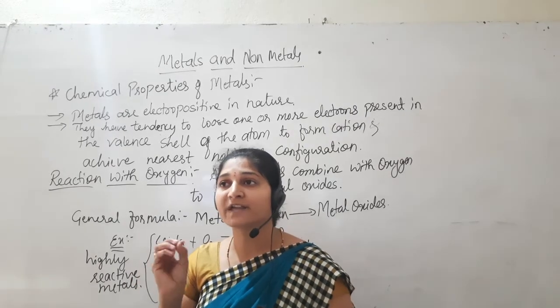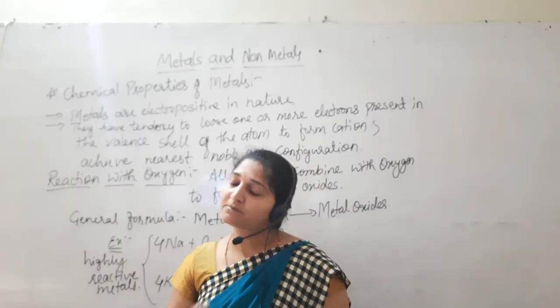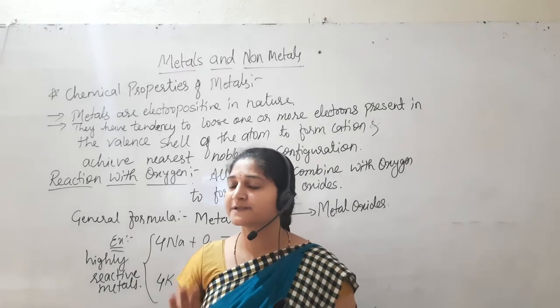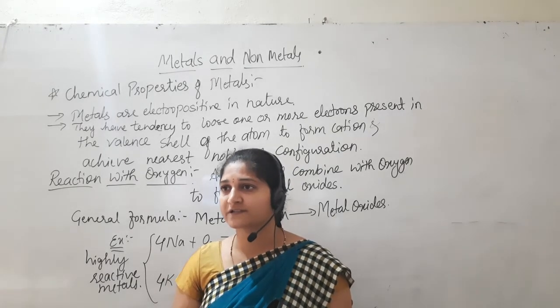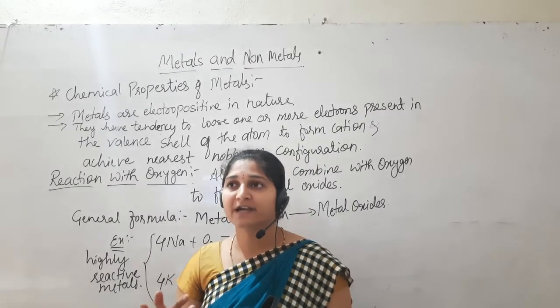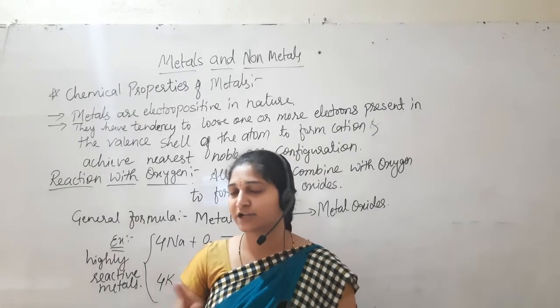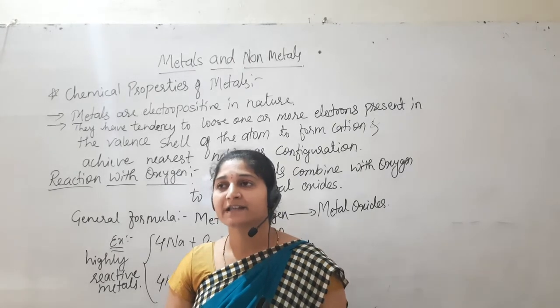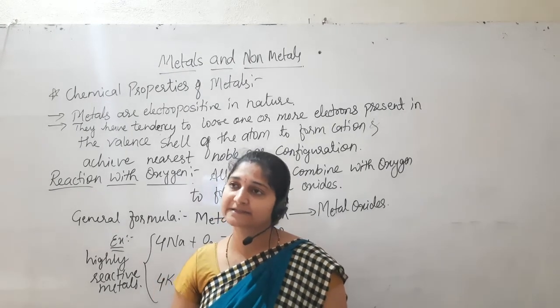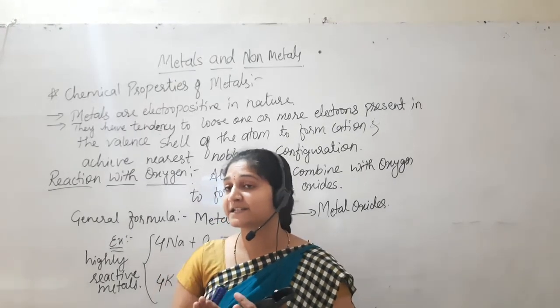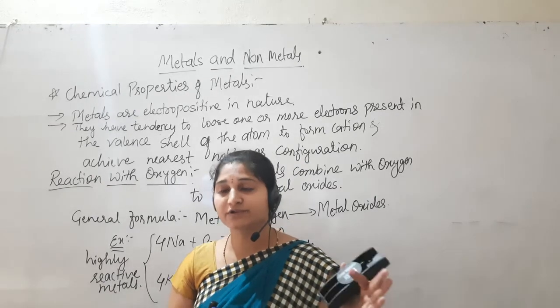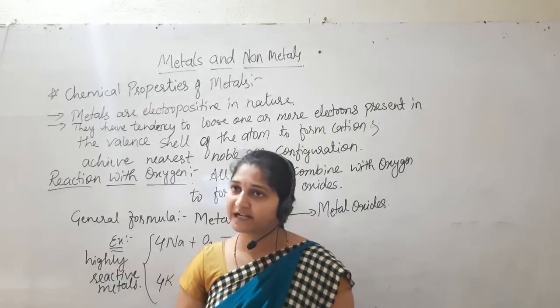Almost all metals, when they react with oxygen, form their oxides. Especially aluminium, zinc and lead form one oxide layer on the surface of the metal.